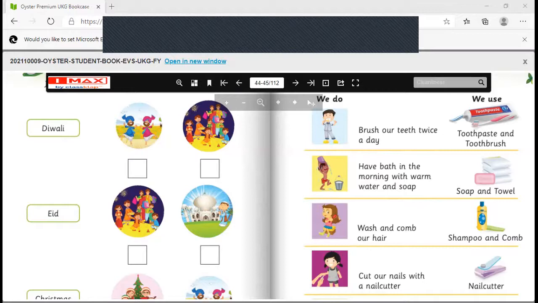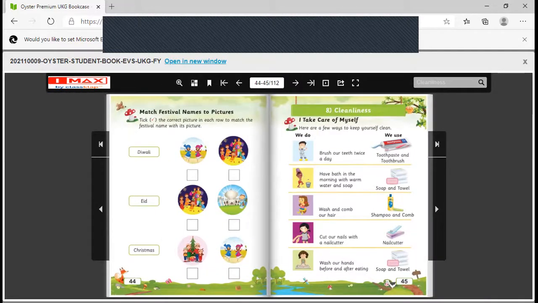Wash and comb our hair. We use shampoo for washing hair and we use a comb for combing the hair. Cut our nails with a nail cutter. We use a nail cutter to cut our nails. Wash our hands before and after eating. We use soap and towel. We use soap or we can use hand wash for washing our hands before and after eating.